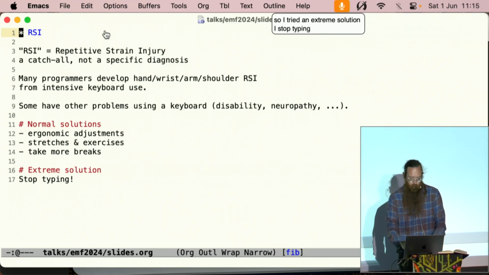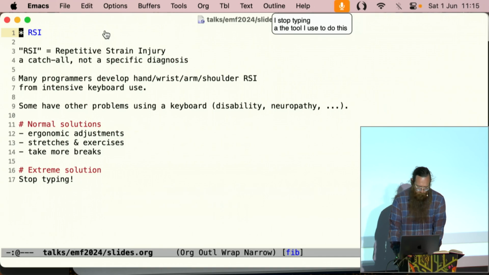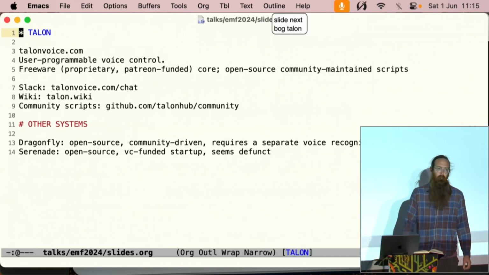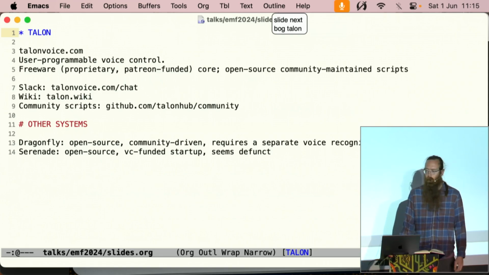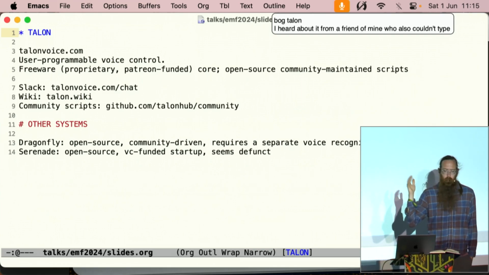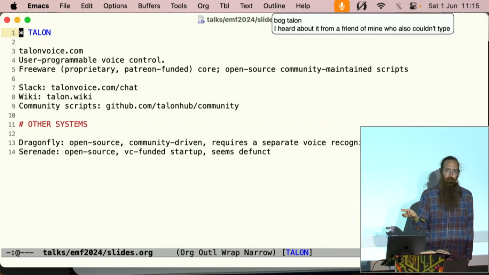The tool I used to do this, slide next, is called Talon. I heard about it from a friend of mine who also couldn't type. And there are various other tools like this. I would call them user programmable voice control tools.